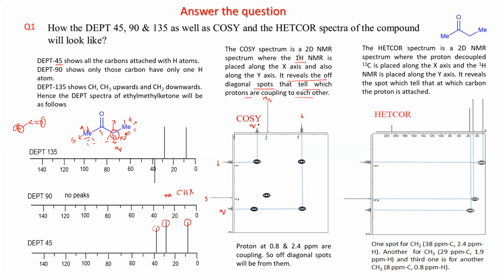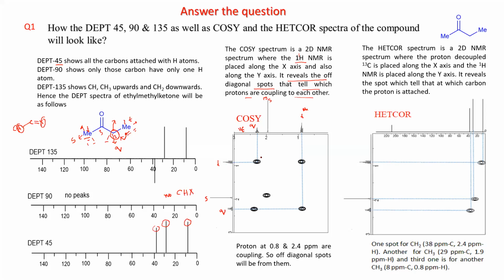You have the CH2 quartet and this methyl triplet, CH3, and those two are interacting. So take one from one axis, the CH2, and another axis, CH3, that will be interacting.